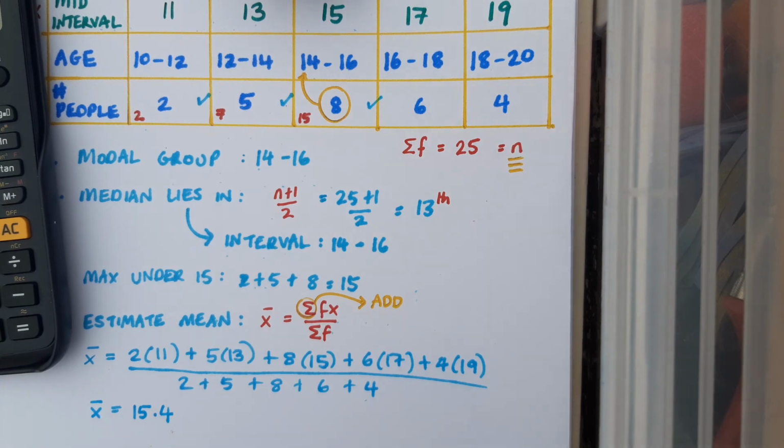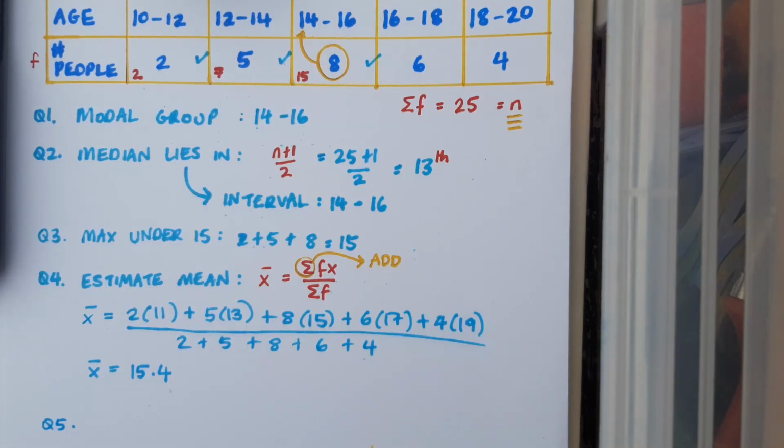Again, just to emphasize this, estimate doesn't mean make a guess at it. It means do the calculation, but the solution that you get from your calculation is less accurate than it would be if you had each of these people's individual exact ages.